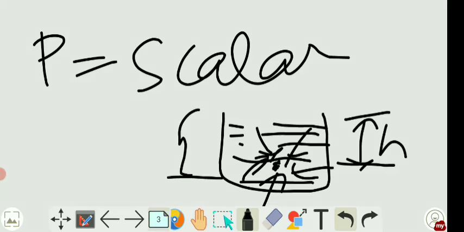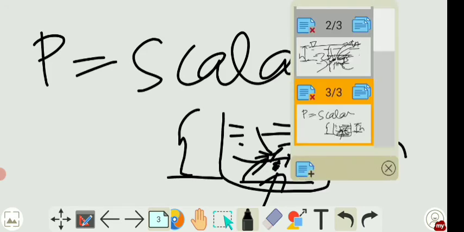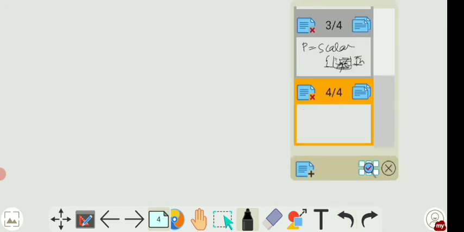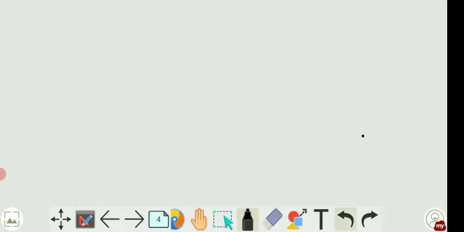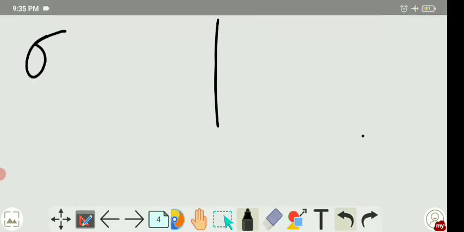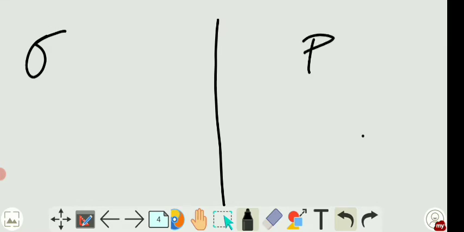Now we'll briefly see some difference between pressure and stress. A stress is a tensor quantity. What is a tensor quantity and what is a scalar quantity? You know scalar quantity and vector quantity. A scalar quantity has just magnitude and no direction, and in a vector quantity you define both magnitude as well as direction, that is, that quantity will change in different directions. The pressure is constant from all the directions in a fluid, so we are terming it as a scalar quantity.